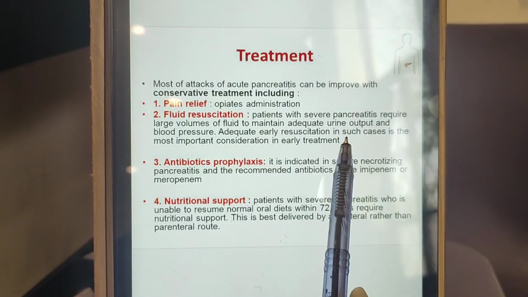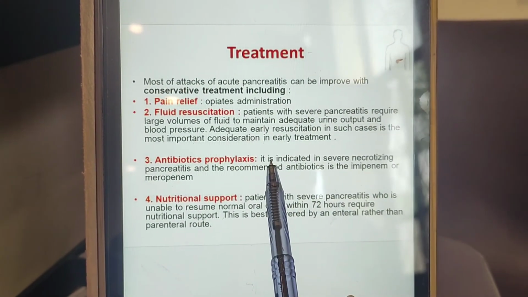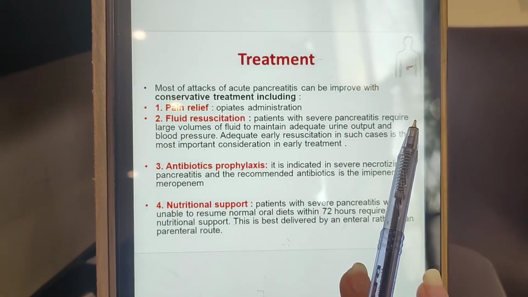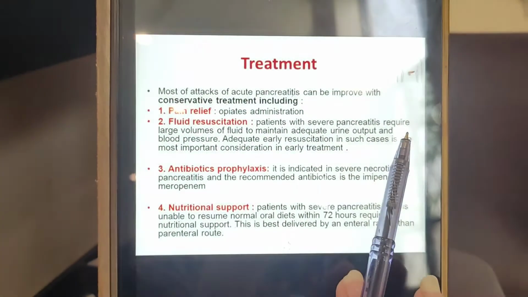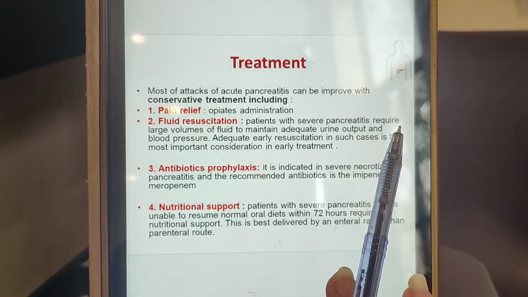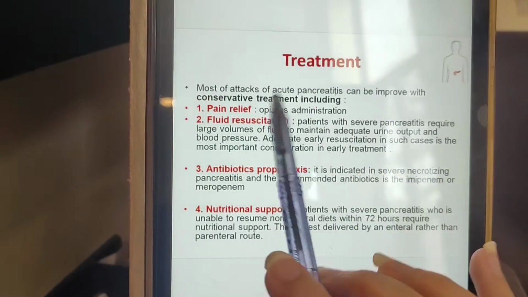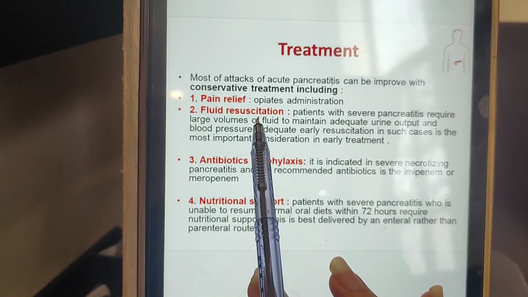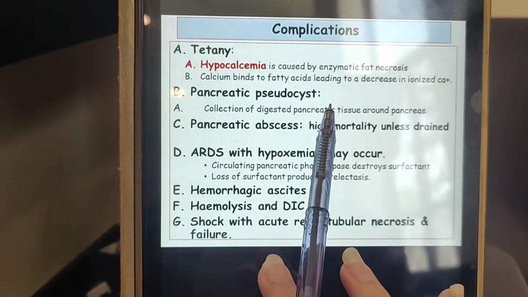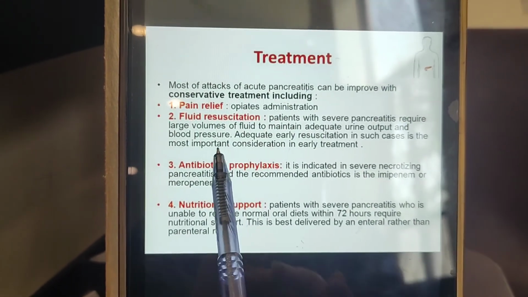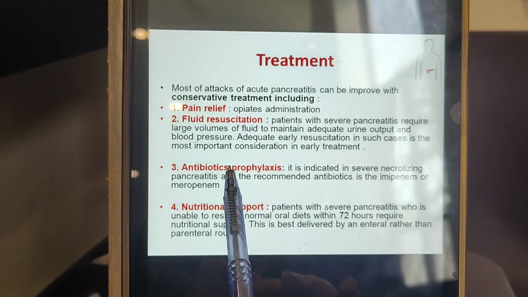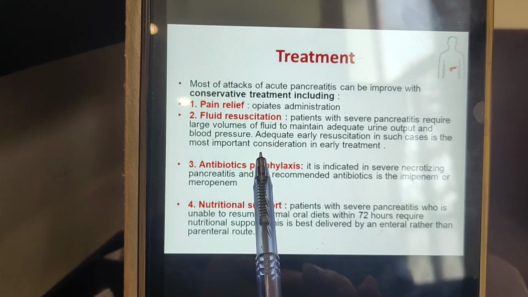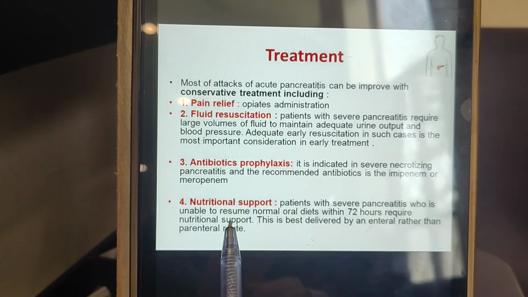But with that we may have to perform a procedure known as ERCP, in which we put a camera into the mouth and lead it to the pancreas, and we can see if there are stones that are causing pancreatitis. We can remove those stones in the common bile duct. But in mild cases, you just give painkillers to relieve the pain. We will give IV fluids, meaning drips, to elevate the BP, and we will give antibiotics so that the patient does not develop septic shock and the WBC count is reduced. So antibiotics will also aid in reducing the inflammation of the pancreas.